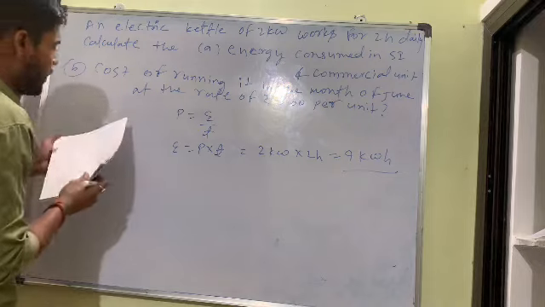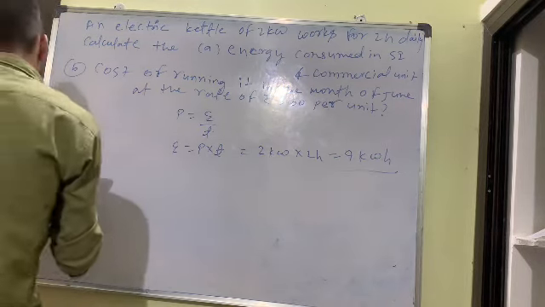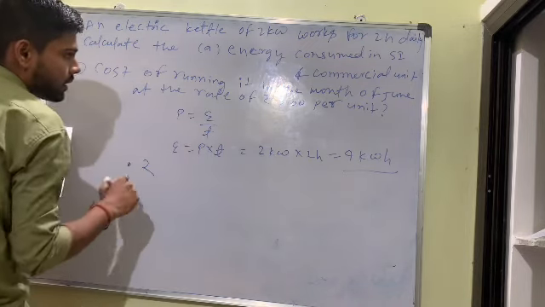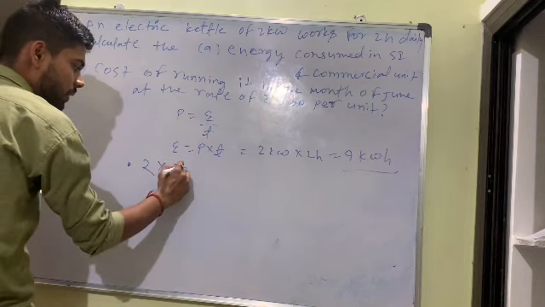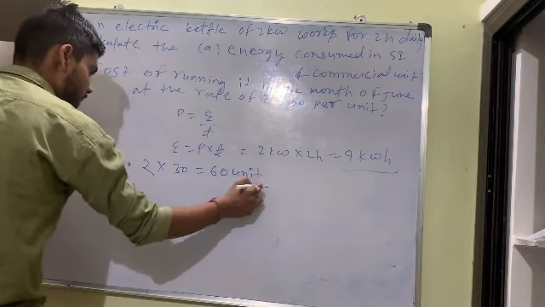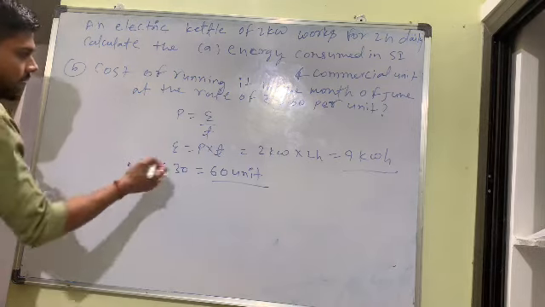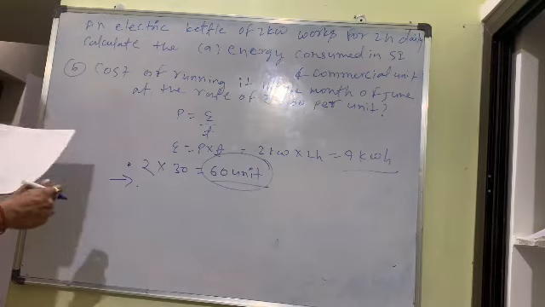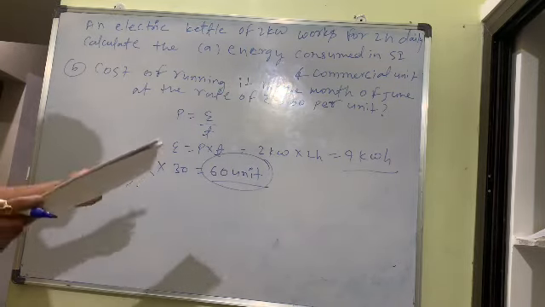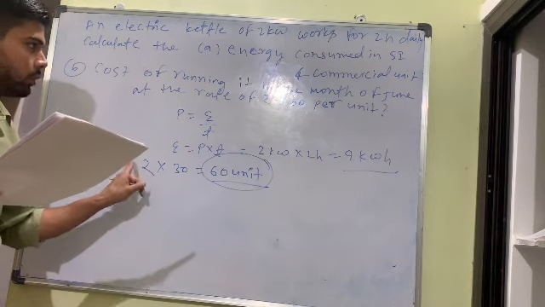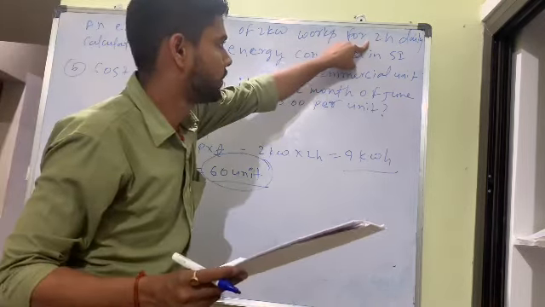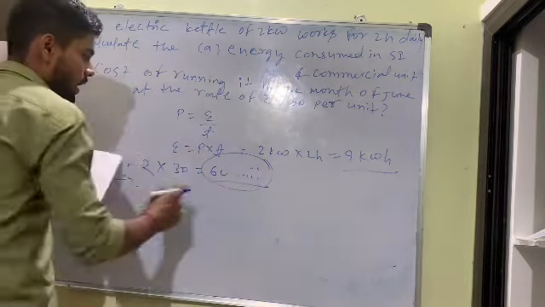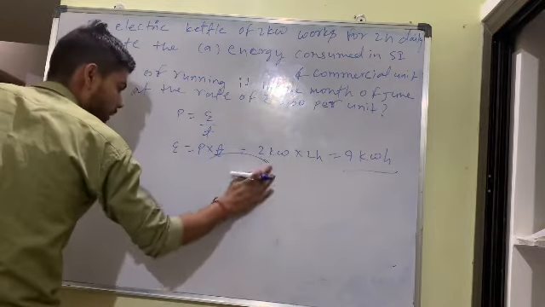Next point. What are they asking? 2 hours every day. How much are they consuming? 2 hours every day, and June month is 30 days, so 2 into 30, how much units? 60 units they will consume. So for the electricity bill, how much do they ask? 60 into what? Otherwise, if you don't want to do it this way, then simply you will do this.